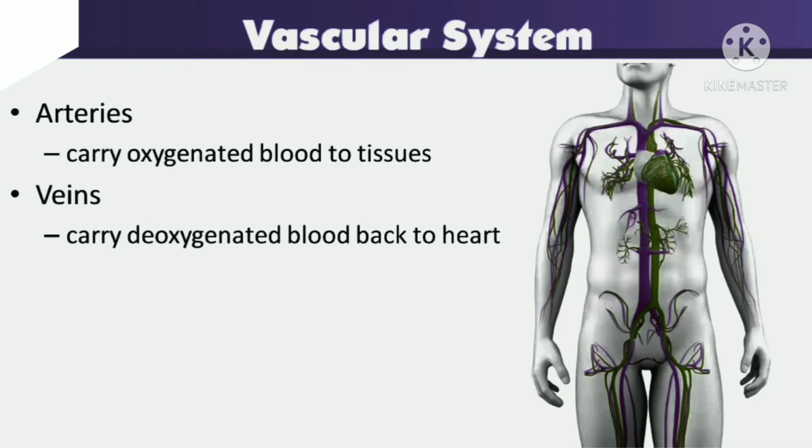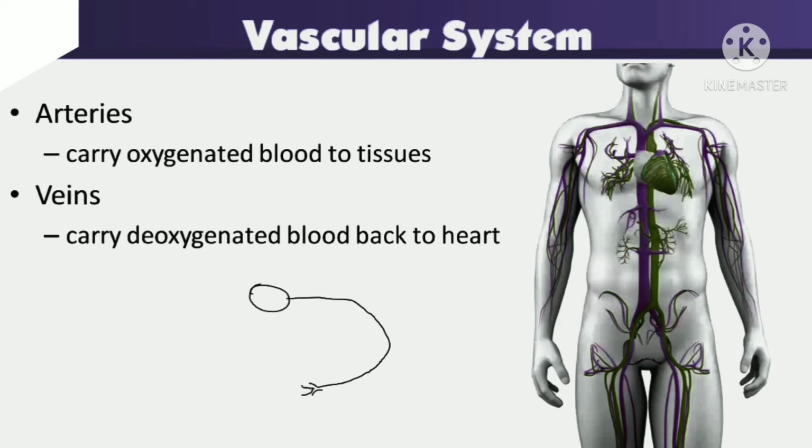And coming to the vascular system, arteries are the vessels which carry the oxygenated blood to the tissues, and veins carry the deoxygenated blood back to the heart. That means from the body to the heart.